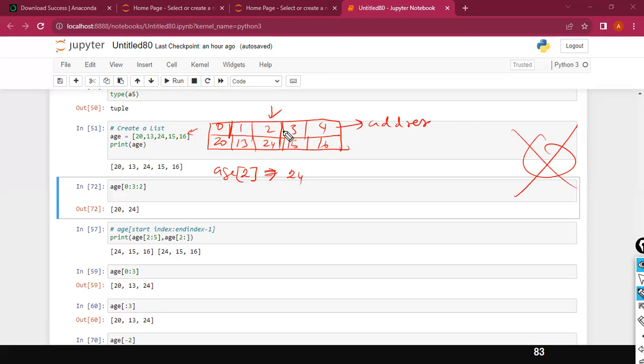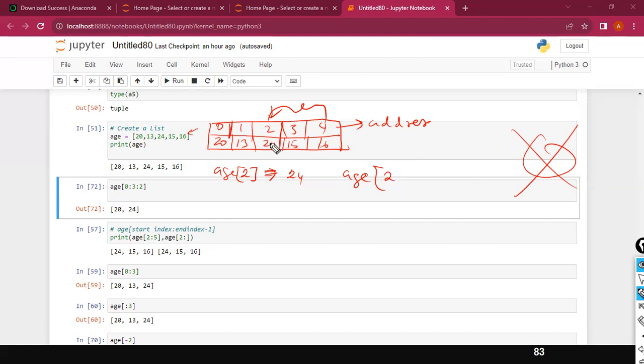Now there is a requirement. I want to display the values from here to here, right? So how do I do that? Age of, Shriram, you tell me here. I want Shriram to tell me. This is not rocket science, okay? I want to display the values from 24 to 16. How can I do that? You need to specify the index value, right?